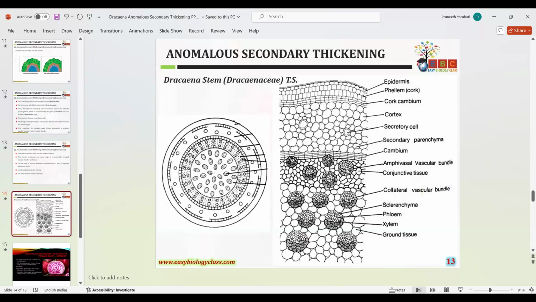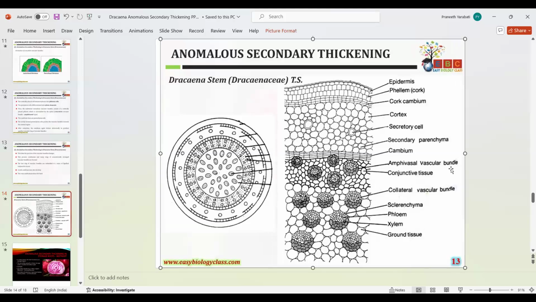The central cells become modified into phloem, and the peripheral cells act as xylem. So the central phloem is surrounded by the xylem. This condition is called amphivasal vascular bundles. Is it clear now?